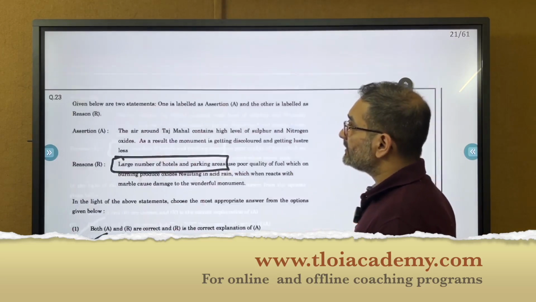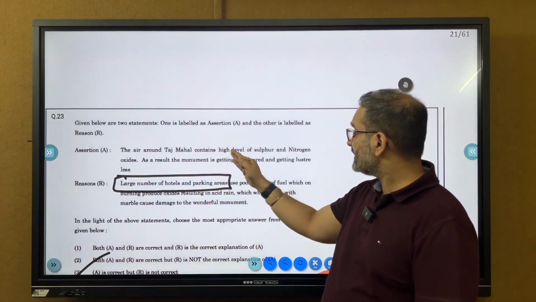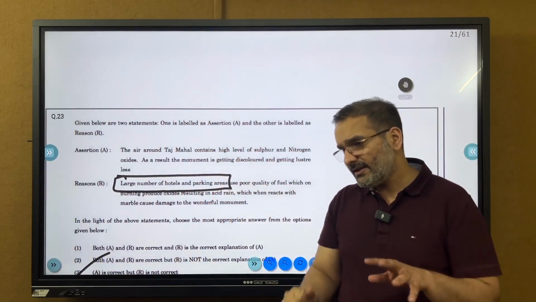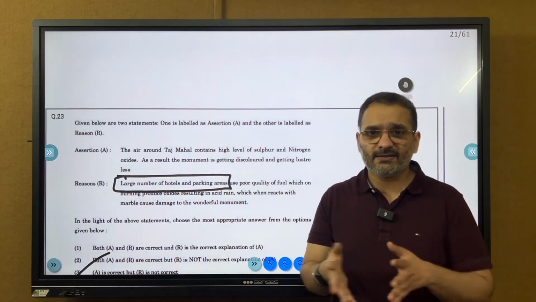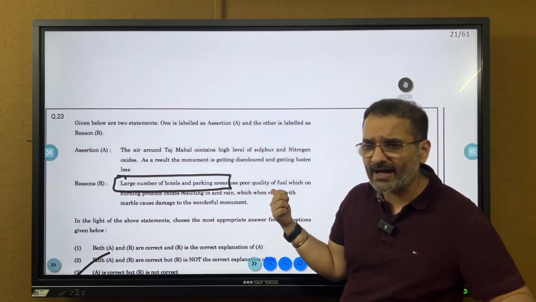Now, this question has been causing a lot of trouble. So the air around Taj Mahal contains high levels of sulfur and nitrogen oxide. So this is about acid rain, static GK. This is random static GK. This is endless static GK. In fact, they asked a question on human eye as well.